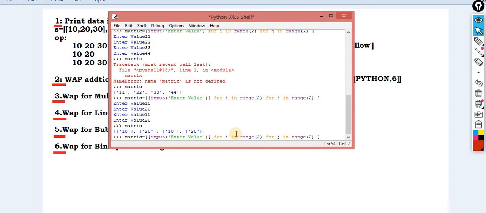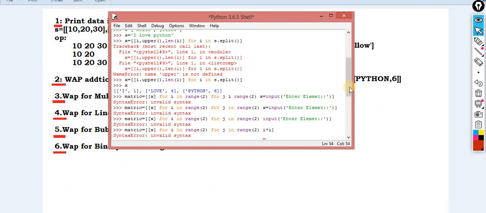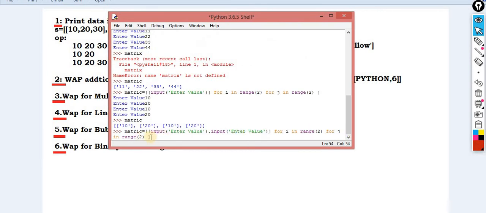Enter value, we cannot put end equal there. Where, enter value, end equal, enter value, comma. After the apostrophe sign, comma, end equal. One second, before the comma, one more. Yes, you can do that. Okay, let me try this. Did it work fine or not? So let it try. I think it should work.